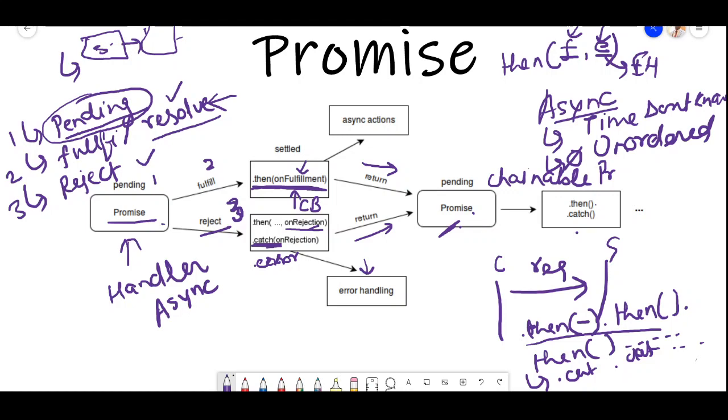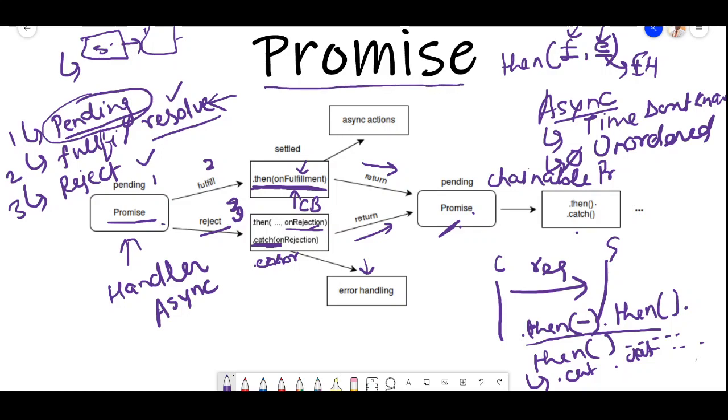If the server has rejected the request, it will throw an error saying, hey, I got an error from the server, like internal server error or network issues. These kinds of scenarios can happen. So I guess you get an idea about what promises are.